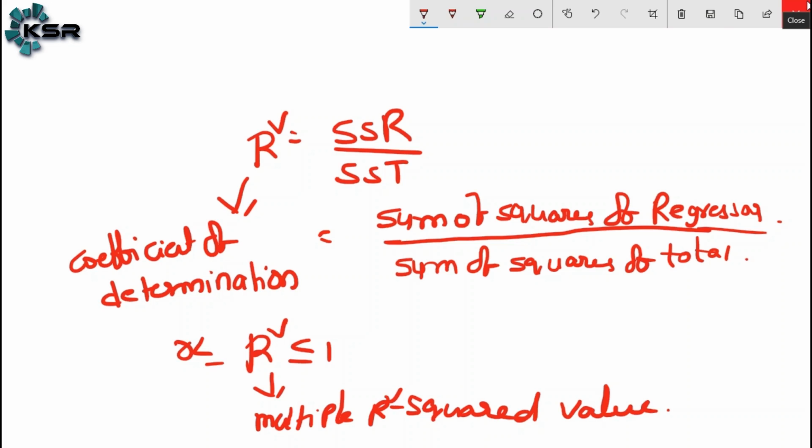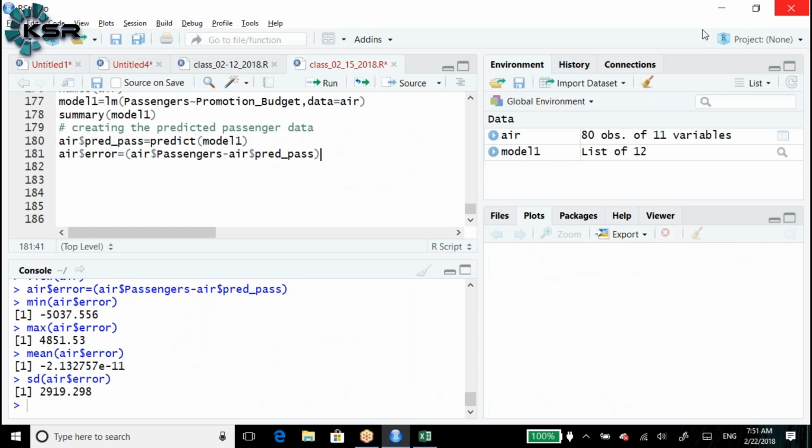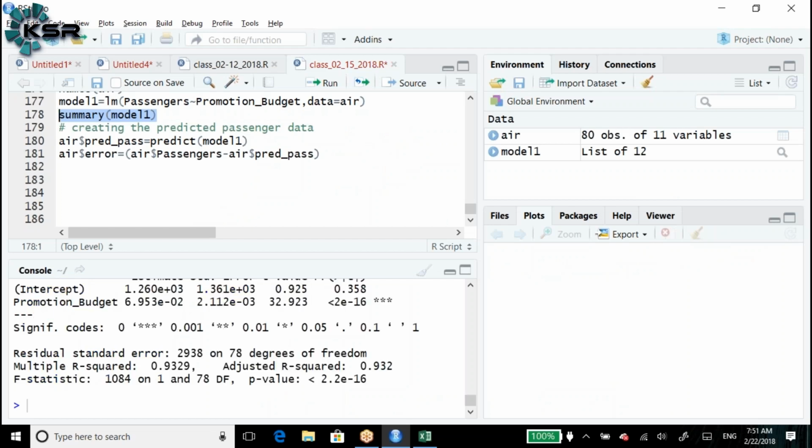Here if you go, see the summary of model 1, let me run it again. See here the multiple R square value is 93.29. How do we get the 93.29? SSR by SST. 93%.